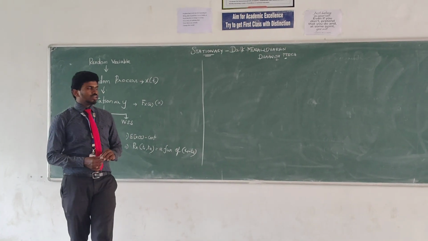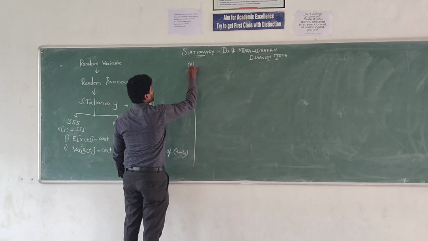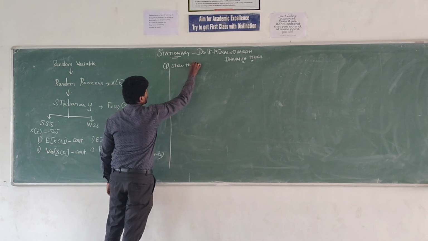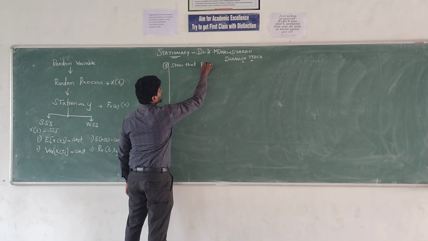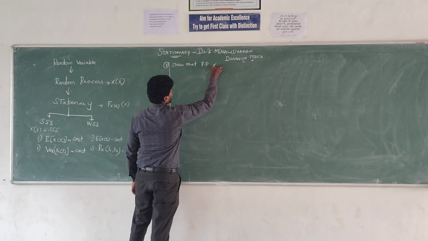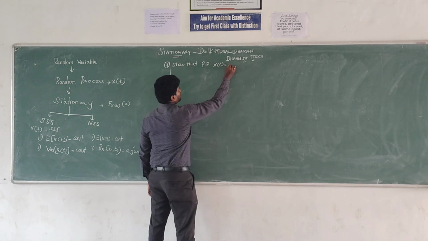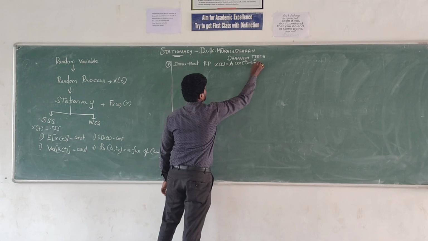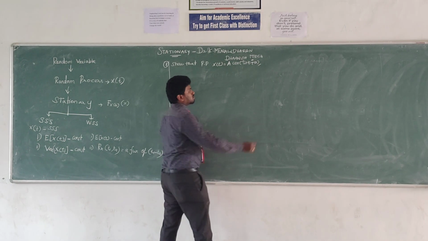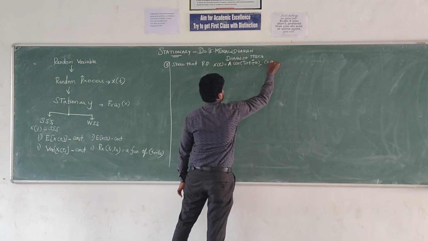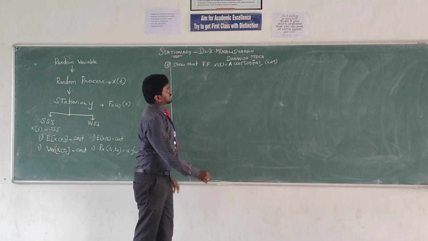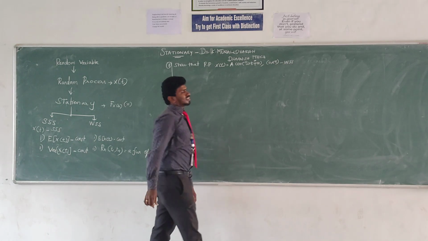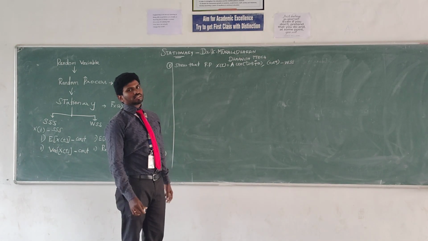The problem is: show that the random process X of t equal to A cos of omega t plus theta, with theta in the interval 0 to 2 pi, is WSS. We are to check whether the random process is WSS.